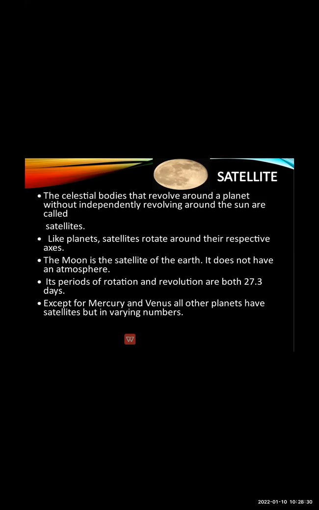And as you all know, there is rotation and revolution of the moon and the earth around the sun. This rotation and revolution both take 27.3 days. So except Mercury and Venus, the planets do not have satellites. All other planets have satellites.